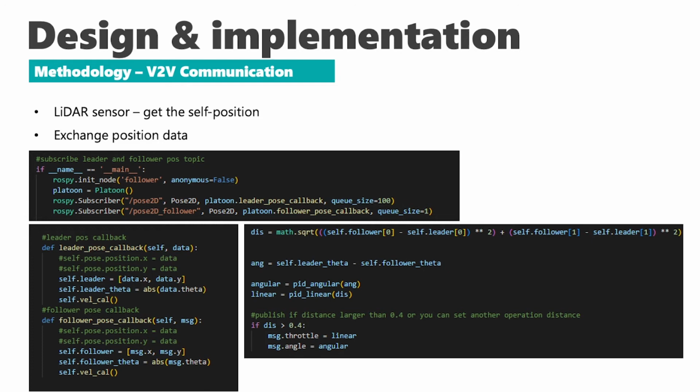By using the position of leader and follower, the distance between them can be calculated, and also the rotation angle can be obtained by subtracting the follower theta from the leader theta. After that, the speed and rotation angle will be optimized by the PID controller. Finally, the follower will move only if the distance between itself and the leader is larger than a certain value. In this example, the follower will move if the distance is larger than 0.4, which is about 40 cm.